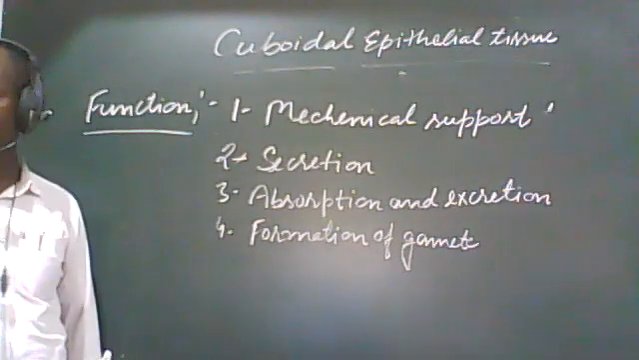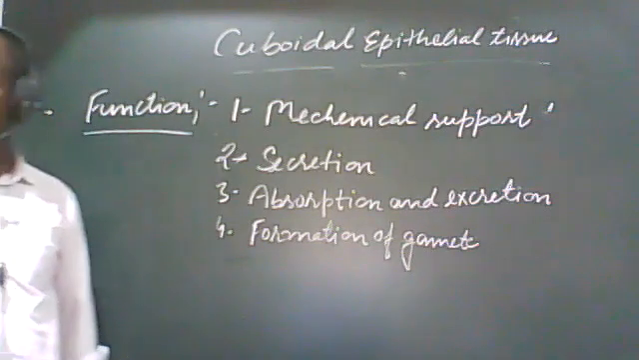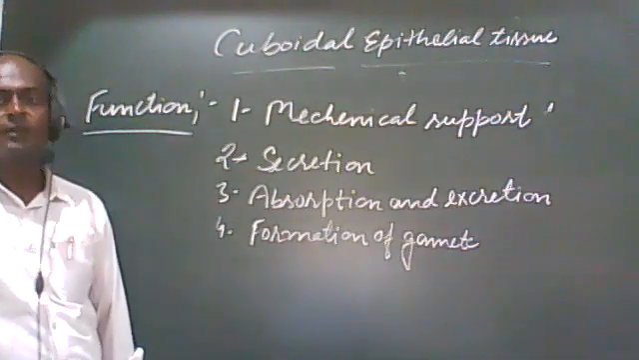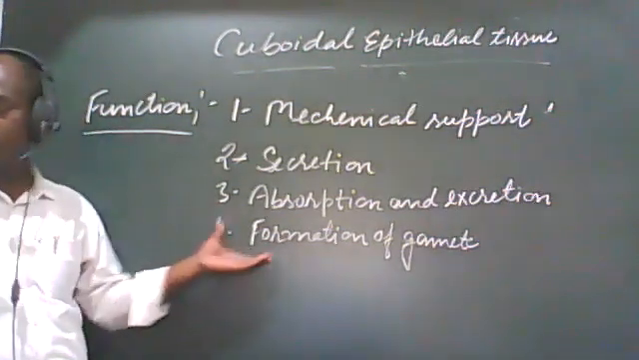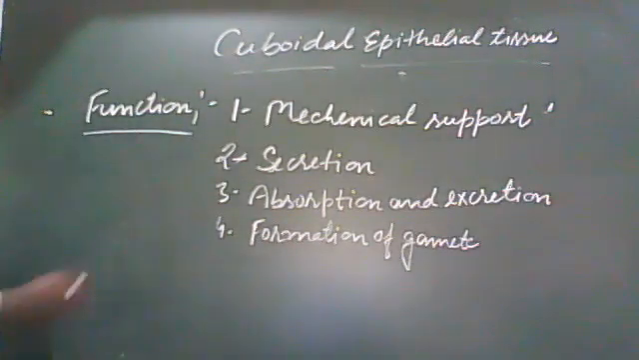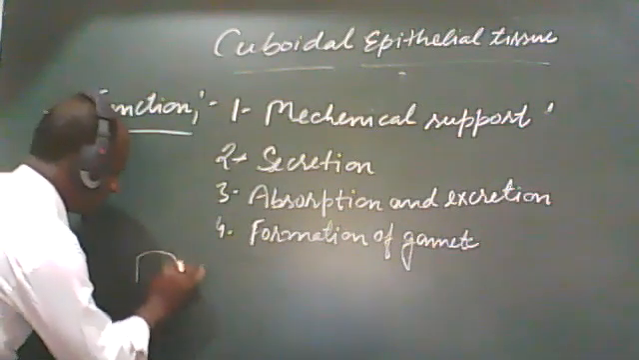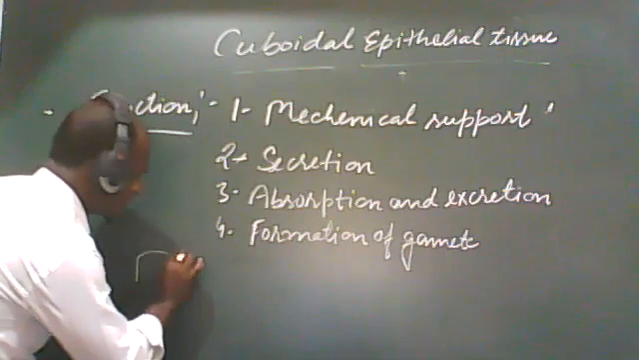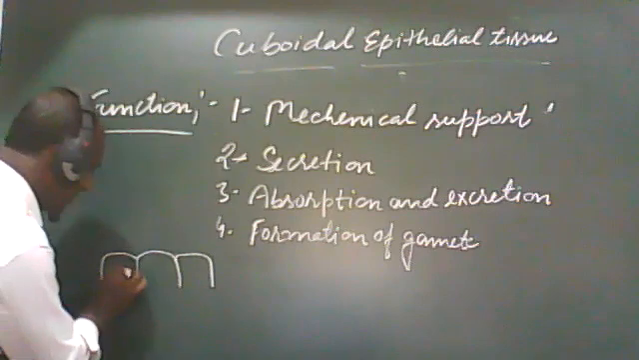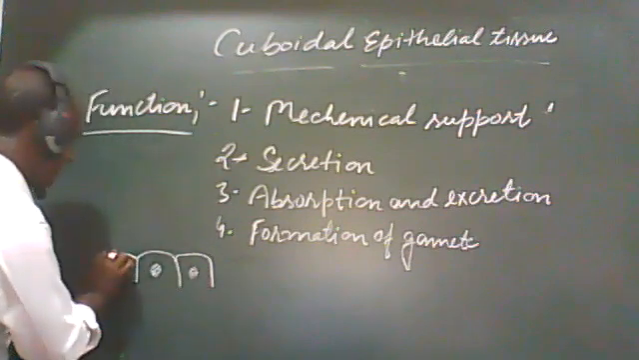Formation of gametes. Students, cuboidal epithelial cells of the germinal epithelium produce gametes. The germinal epithelium is helpful to produce the gametes. If you see the structure of cuboidal epithelial tissue, you will find that it is given in your book also. It is a cube-like portion, and the nucleus is present in the same way.